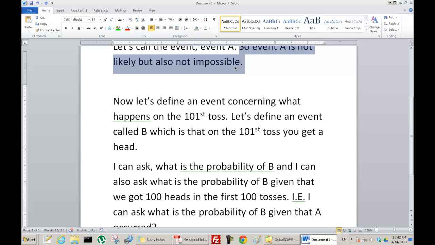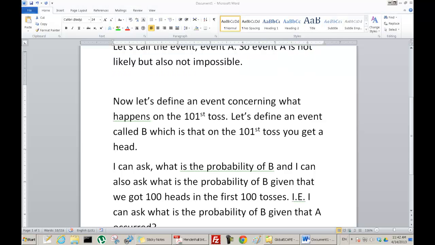Now let's define an event concerning what happens on the 101st toss, and let's call it B. B is that on the 101st toss you get a head.